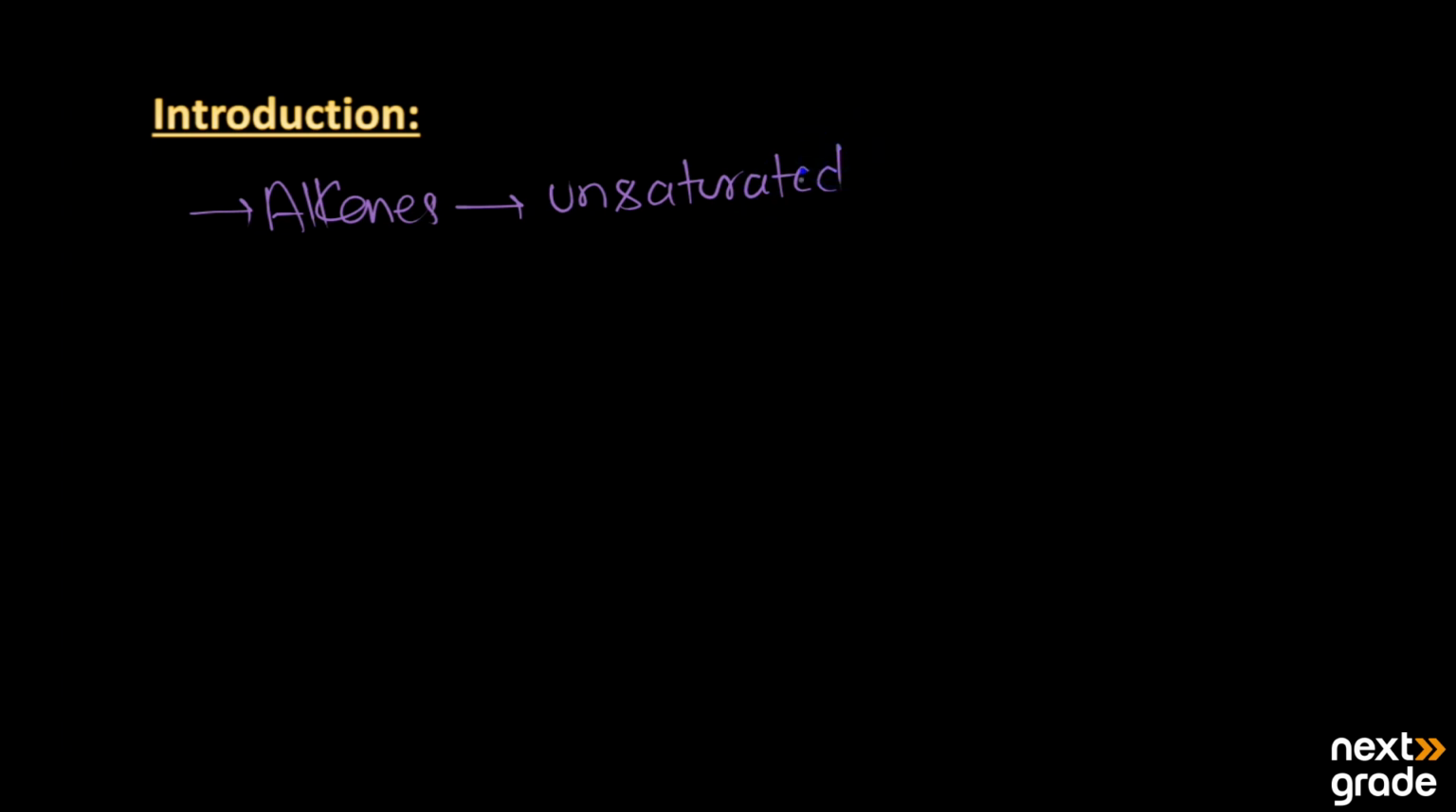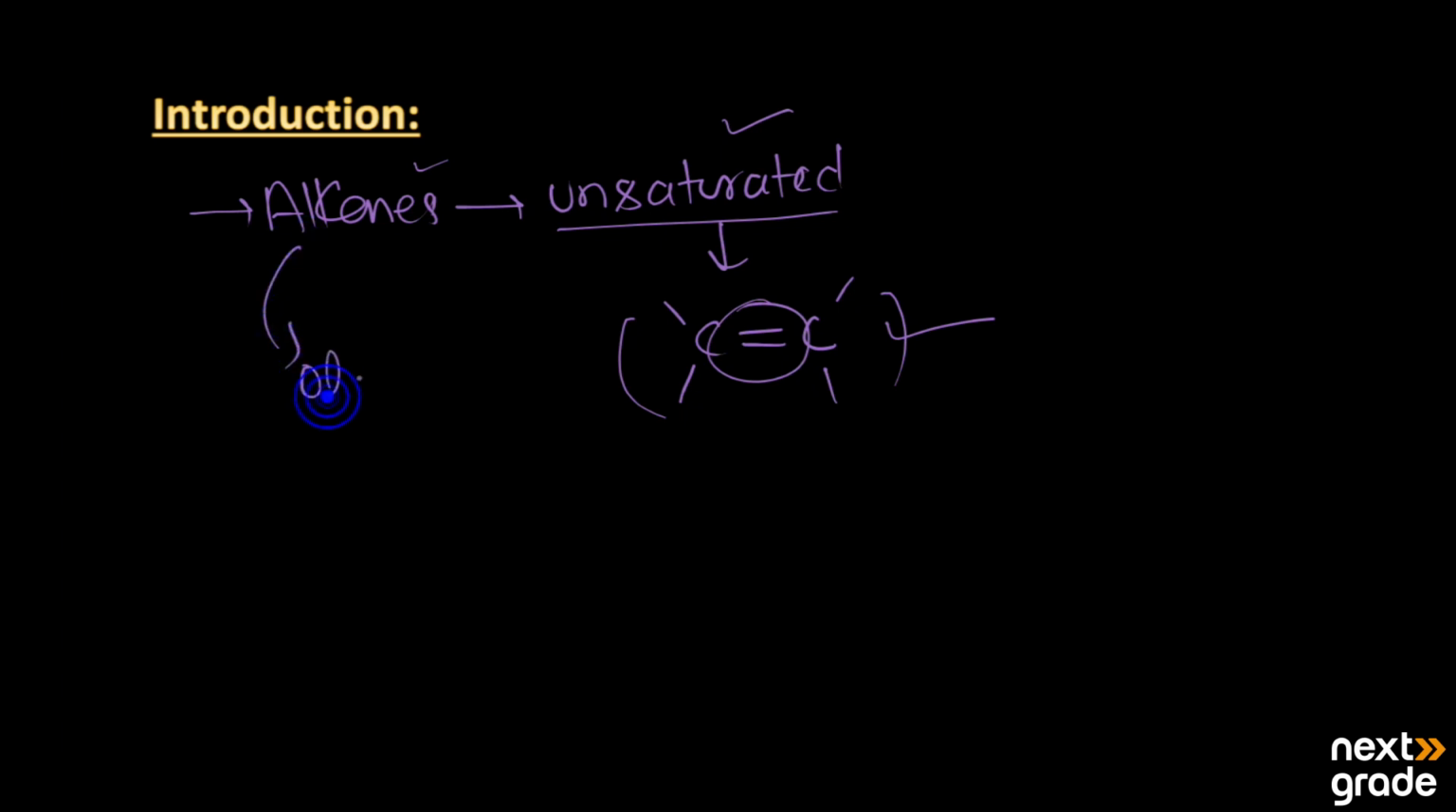What does unsaturated mean? Unsaturated means the two carbon atoms have a double bond between them. That double bond is present, and due to this, the alkenes are known as unsaturated. So, alkenes are unsaturated hydrocarbons and they are also known as olefins.